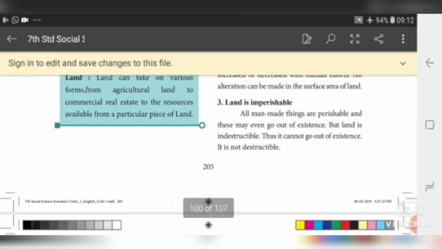Land is imperishable. We can't decompose or destroy land. All man-made things are perishable. One day they will disappear, but land will not disappear. Land is indestructible. Thus it cannot go out of existence. It is not destructible.